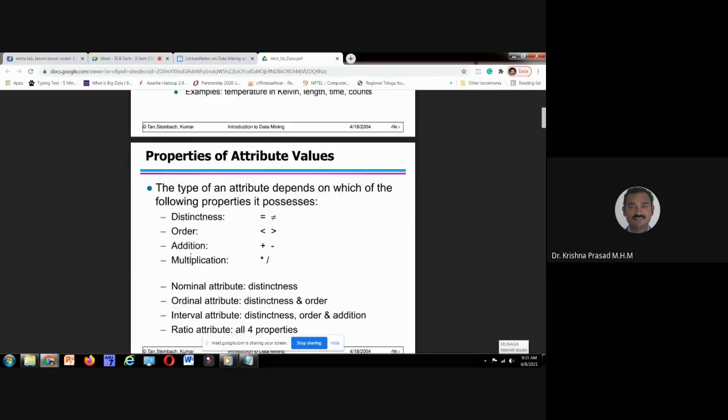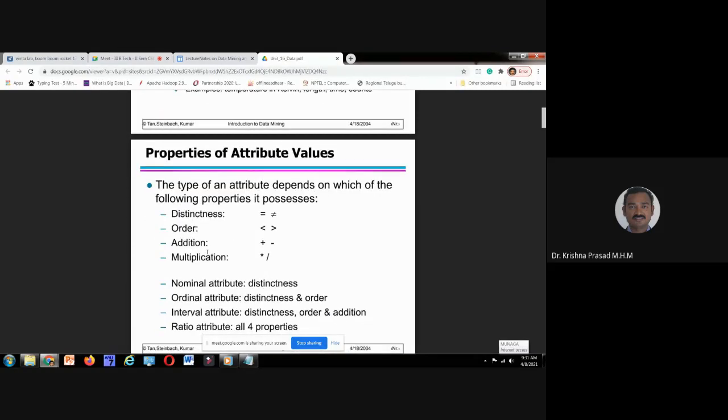What about addition? Can a nominal value perform addition? Eye color? No, not at all. Will EAMCET rank? No, not at all. Salary? Yes. Multiplication? Yes, numerical values support this.